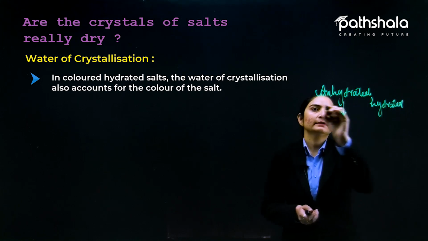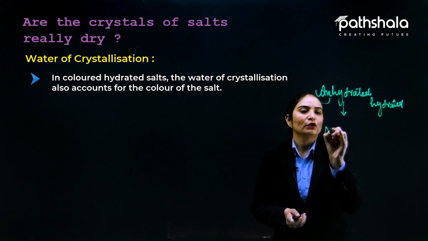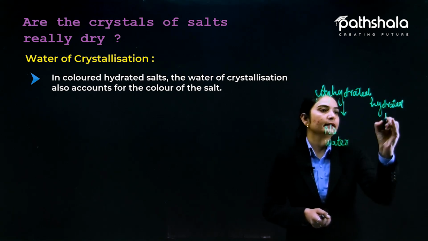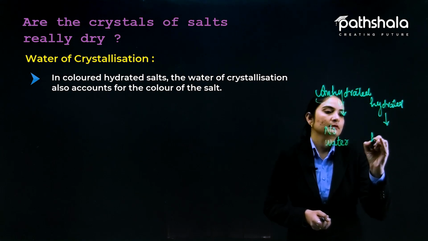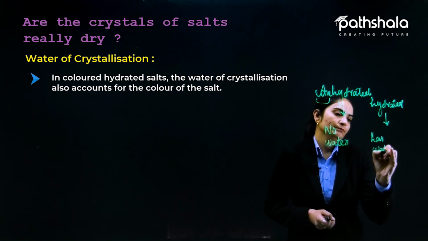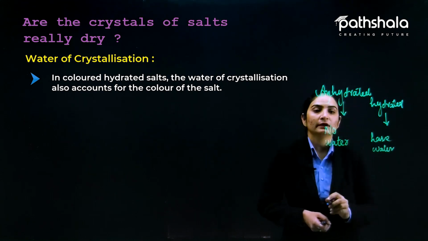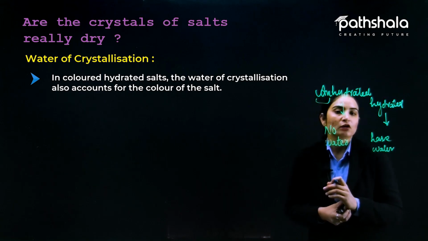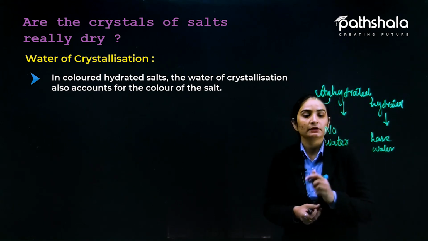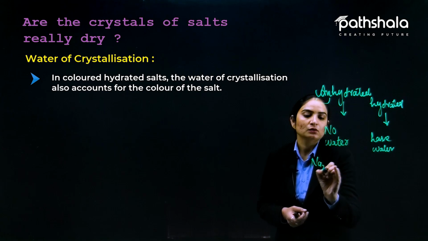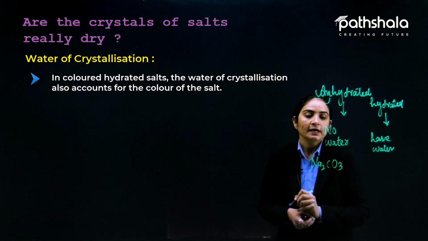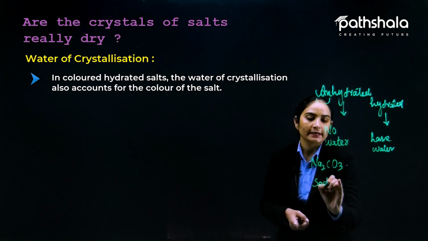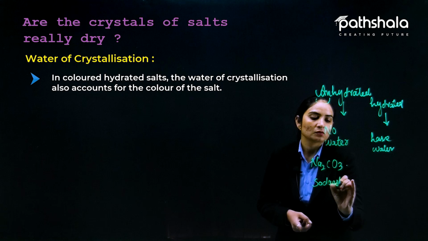Anhydrous, where the prefix an means no, means no water is there in that form of salt, and hydrated means it has water. For example, sodium carbonate, Na2CO3, if it is not along with water molecules, is called soda ash.